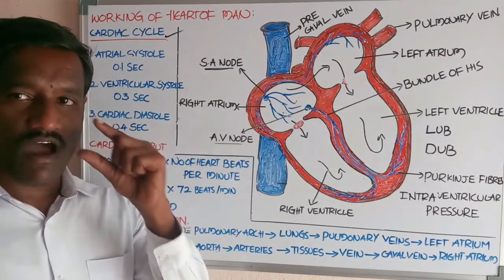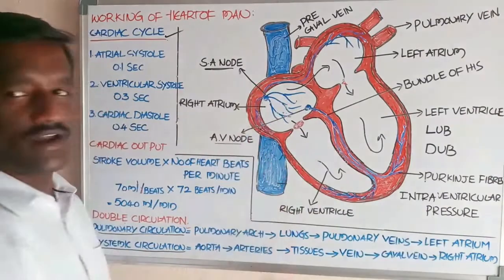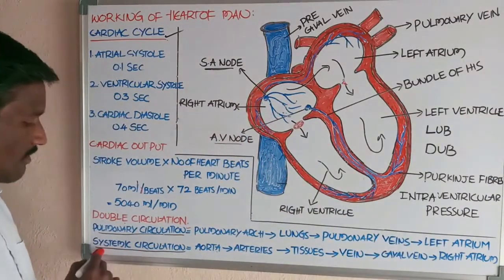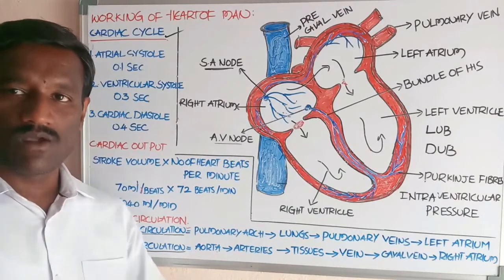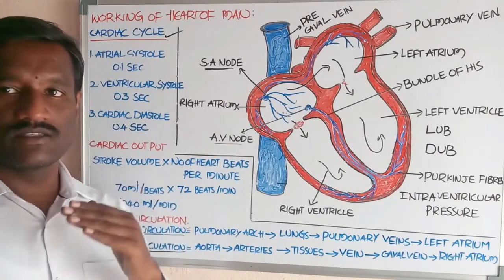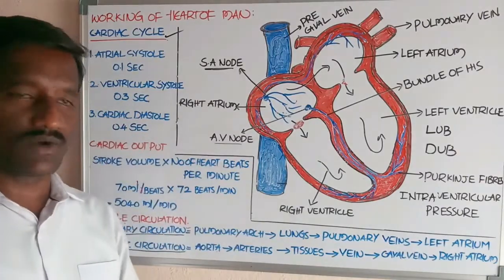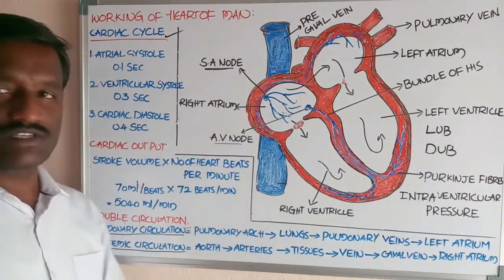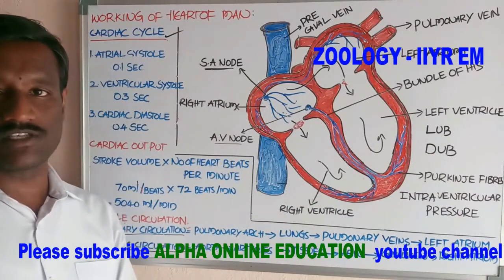These are the largest veins, which open into the right atrium. Okay, this is called systemic circulation, also called greater circulation, and pulmonary circulation is also called lesser circulation.